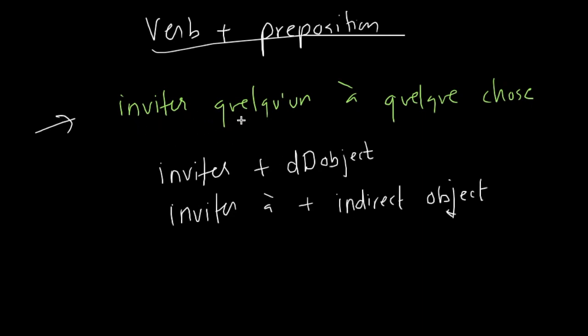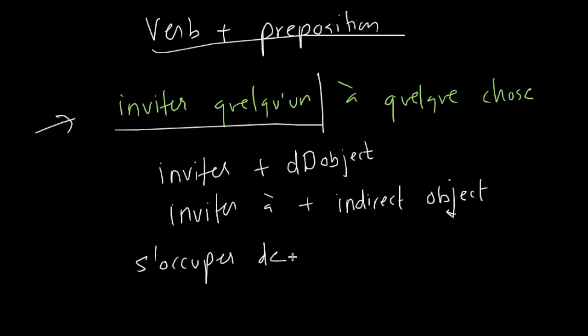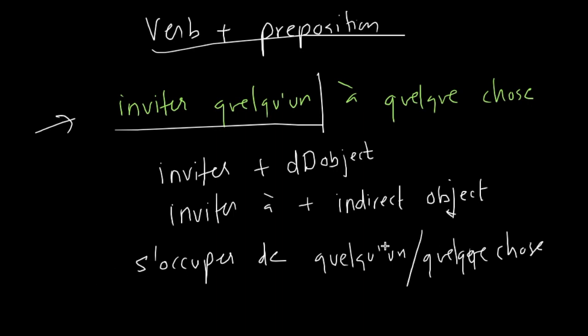Inviter quelqu'un, if you use it like this, invite me. Oh, okay. Yeah, invite me to your wedding. That's what all my relatives keep saying to me without me saying anything. Invite me to your wedding, right? S'occuper de quelqu'un or quelque chose, right? So try to remember these verb plus preposition patterns like this.